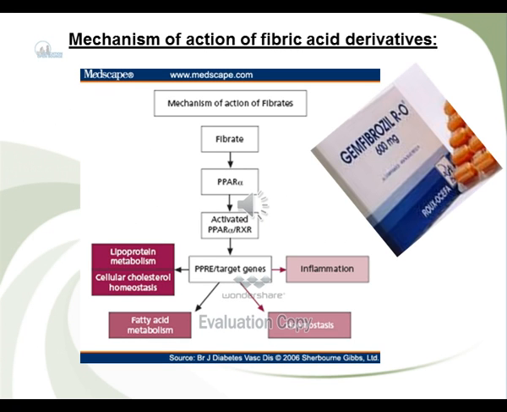Now let us discuss the mechanism of action of fibrates. Their mechanism of action is complex. Fibrates are agonists for a subset of lipid-controlled gene regulatory elements, PPAR-alpha, which are members of the superfamily of nuclear receptors. Their main effect is to increase transcription of genes for lipoprotein lipase. They increase the hepatic LDL-C uptake.